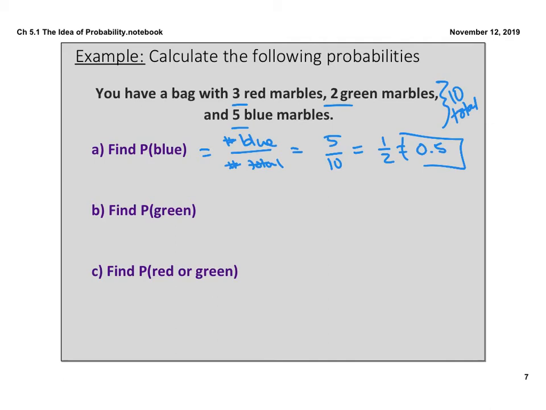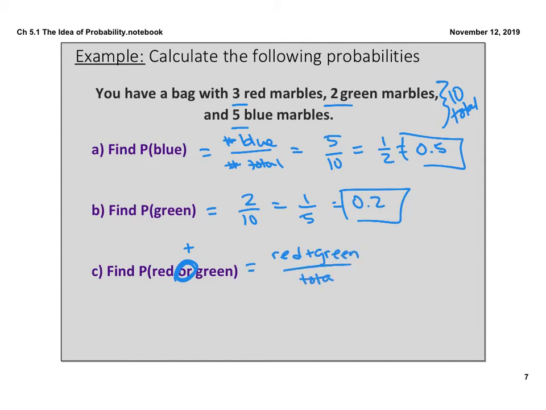If I look at the probability of a green marble, that means I'm looking at the number of green out of the total, which is 2 out of 10, or in other words, 1 out of 5, or in other words, 0.2. Okay, that's the probability of a green marble. This third one, find the probability of red or green, tells me that I have multiple successes and I need to add them together. So that means I'm looking at red plus green divided by total. In this case, that's 3 plus 2 over the 10, which is 5 out of 10, or in other words, 0.5.